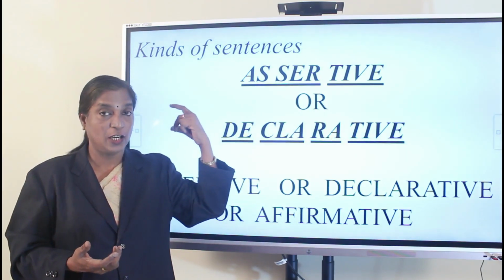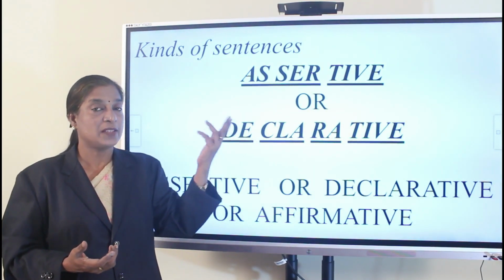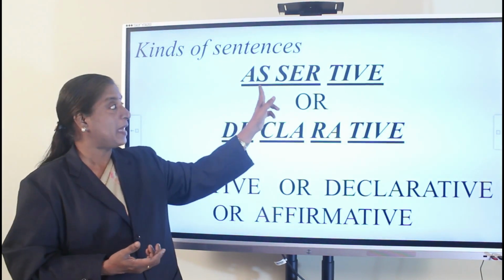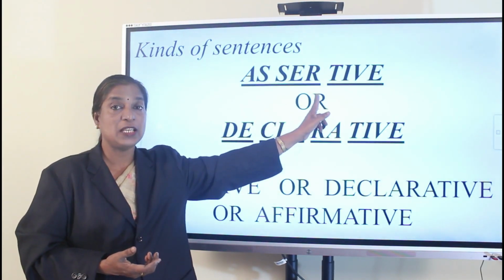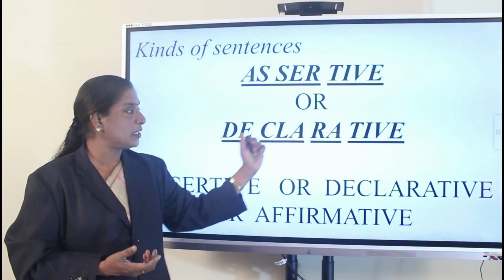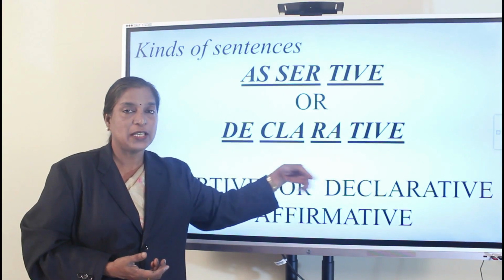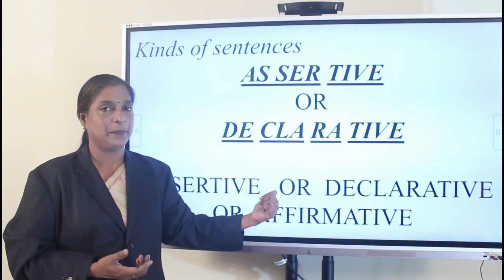Then looking at the sound, you can easily write the spelling. This is how we have to learn any difficult word spelling. Split the word as, sir, t. So easily you can learn the spelling. Or look here, declarative. So easily you can write the correct spelling. So this is the word.